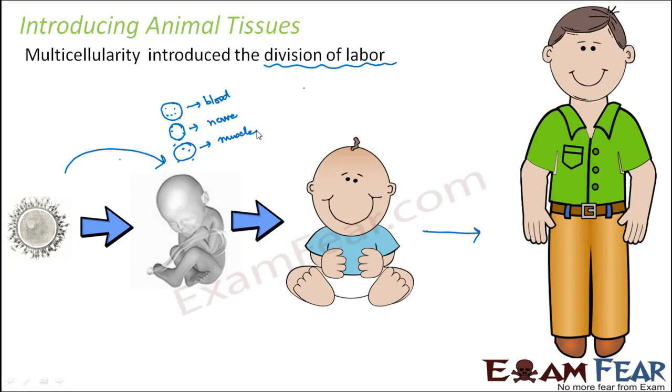Because for a body to survive, it needs all the organ systems. It needs a digestive system to digest the food and utilize the energy. It needs a respiratory system to take in oxygen for cellular respiration. It needs an excretory system to remove waste products from the body. So this is how all the organ systems are formed inside the body. So when we are talking about animal tissues, we are talking about tissues of this kind, tissues inside the body of animals which perform specific functions.